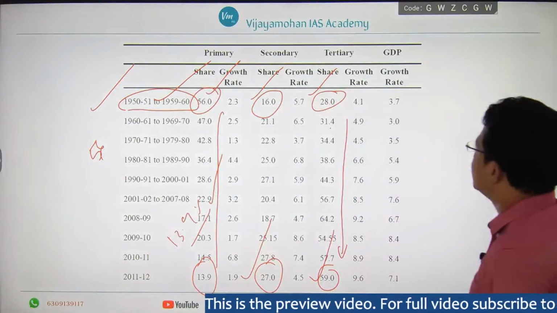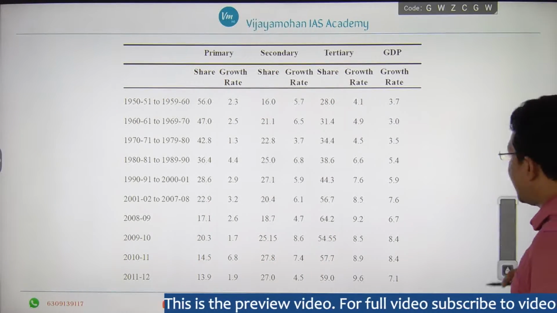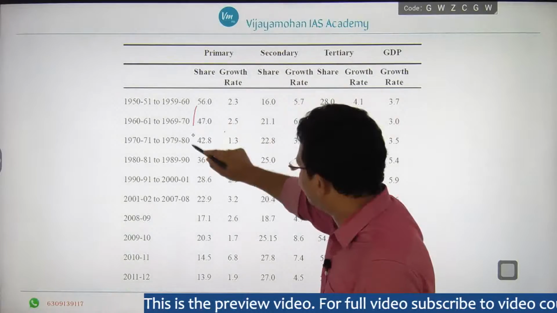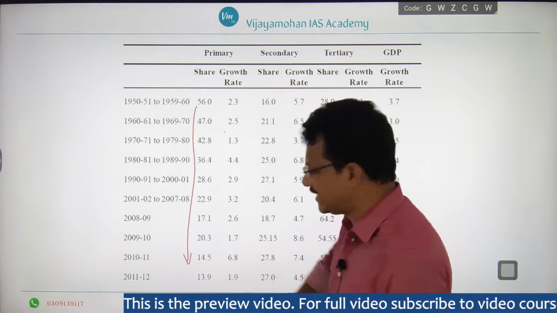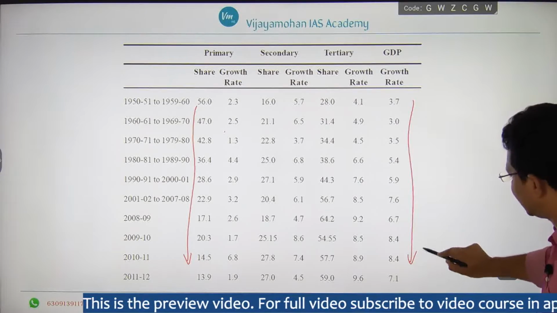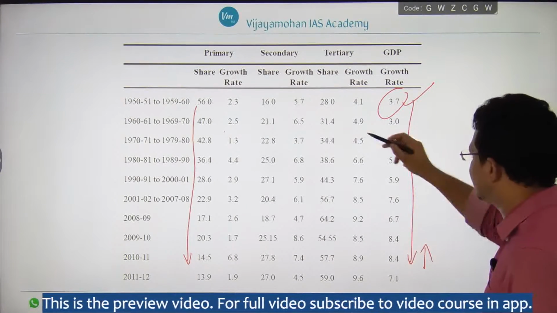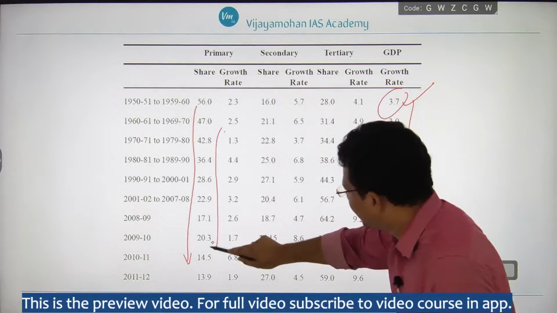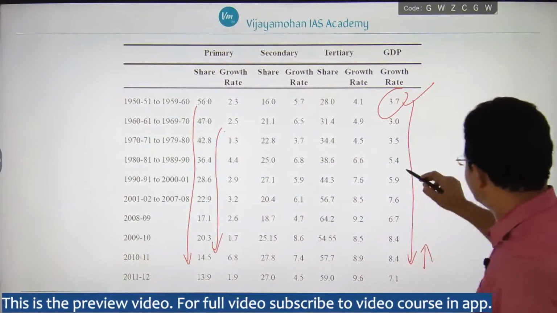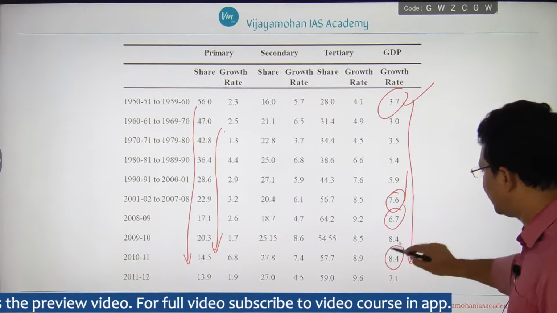You can make one more observation here: as the share of the primary sector has been decreasing continuously, the growth rate of the Indian economy has increased continuously. You observe the growth rate of the Indian economy, 3.7%. Then as the share of agriculture or the primary sector decreases, you observe 7.6% growth rate, 6.7% growth rate, 8.4% growth rate.